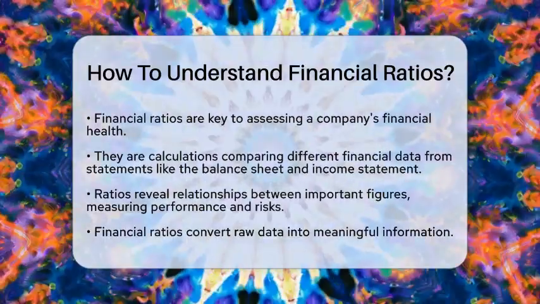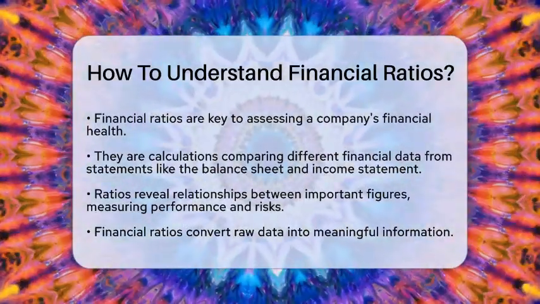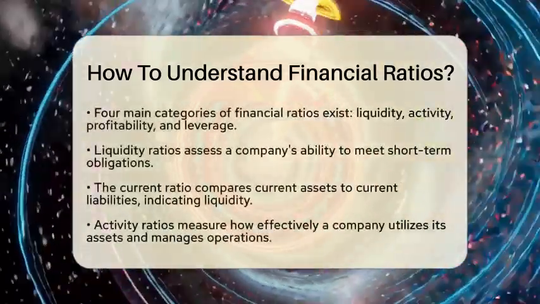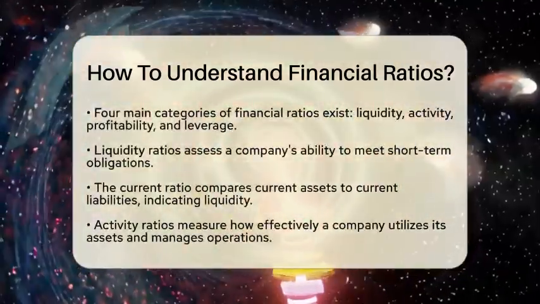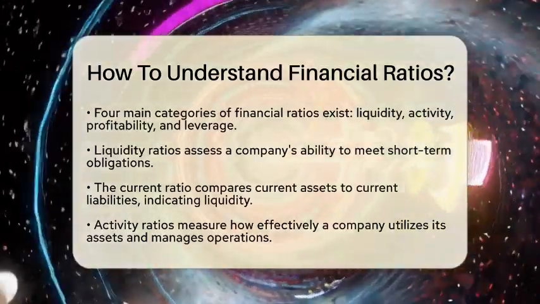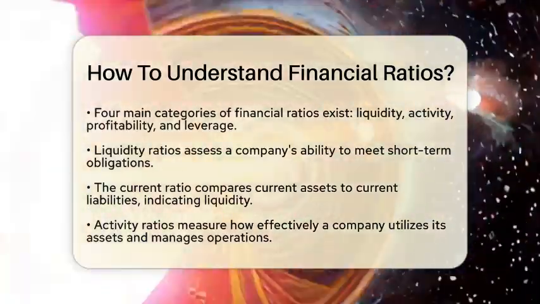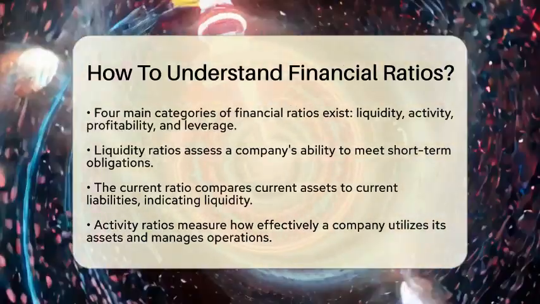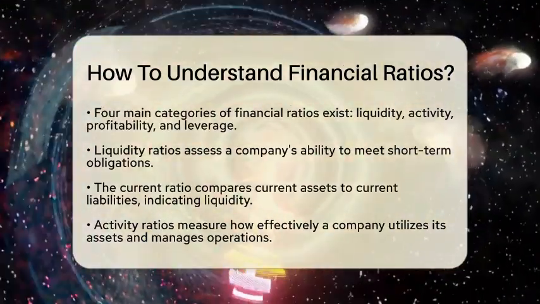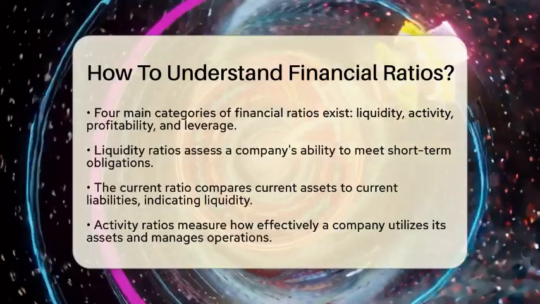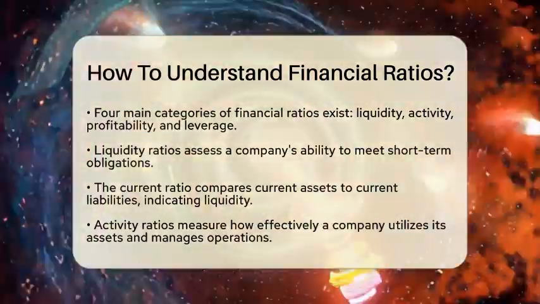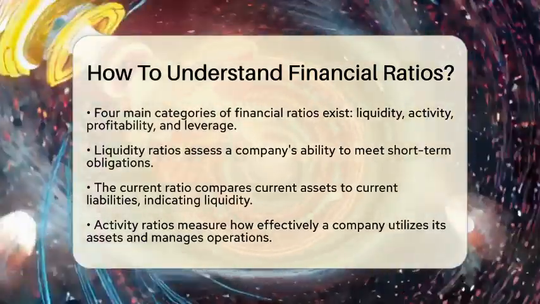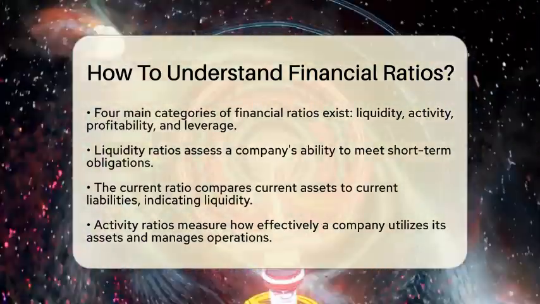The first category is liquidity ratios, which assess a company's ability to meet short-term obligations. A common liquidity ratio is the current ratio, calculated by dividing current assets by current liabilities. A ratio above 1 indicates that a company has more assets than short-term debts, showing good liquidity. Another important liquidity measure is the quick ratio, which excludes inventory from assets to focus on the most liquid assets.